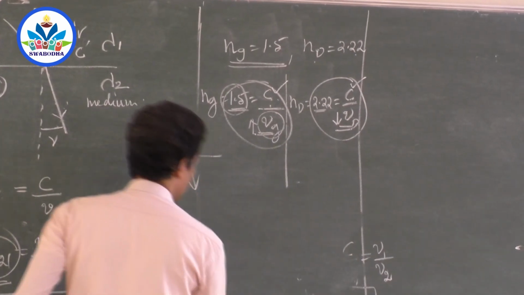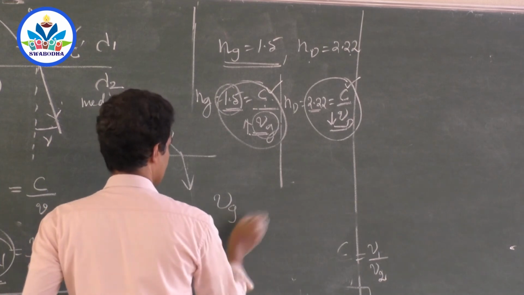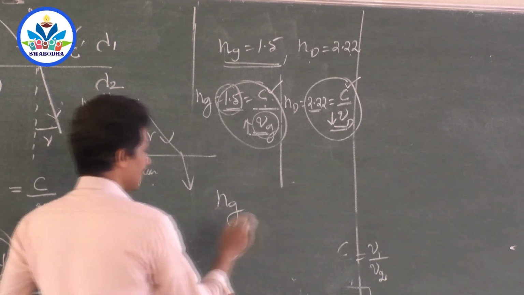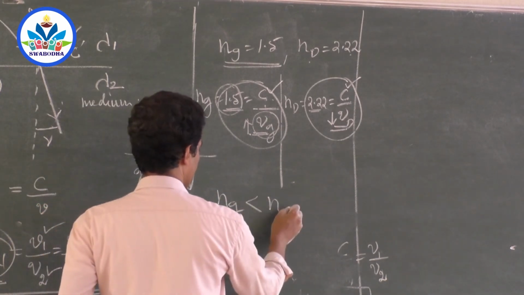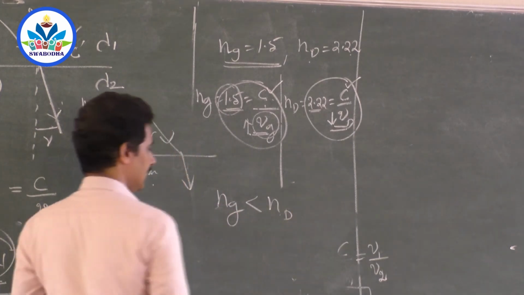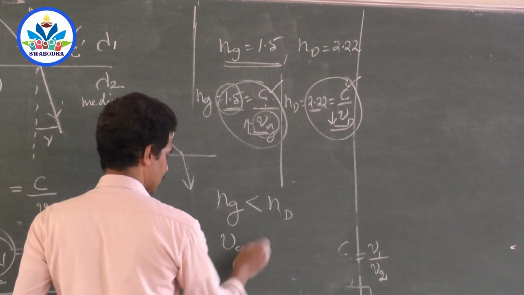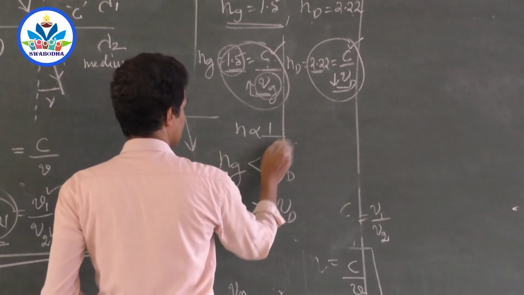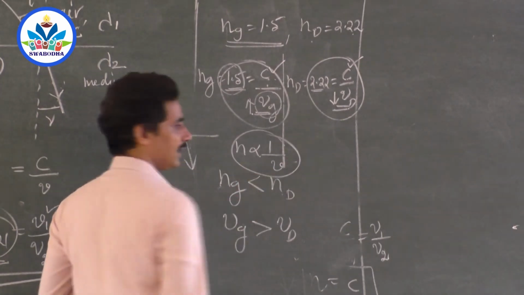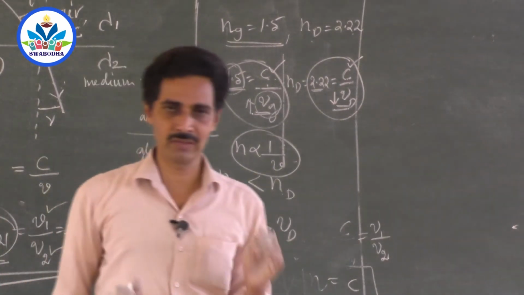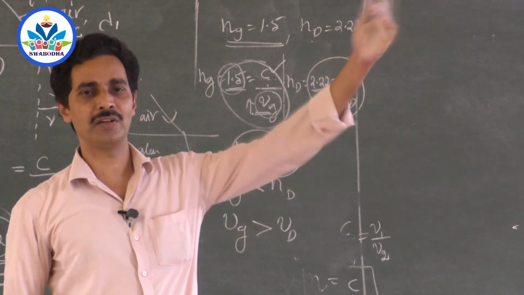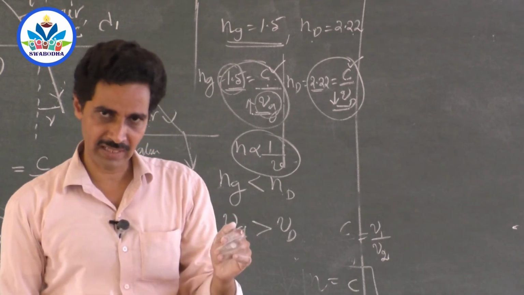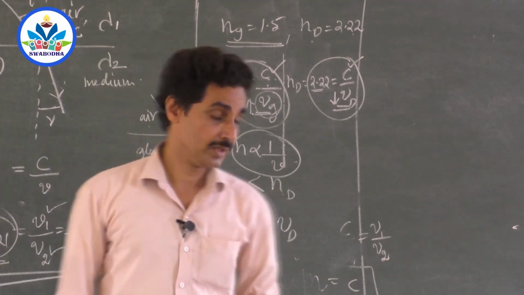So you can conclude it like this: if refractive index of glass with respect to air, that I don't write, is lesser than the refractive index of diamond, the meaning is velocity of light in glass should be more than velocity of light in diamond. Simply speaking, refractive index is inversely proportional to speed of light in the medium. So the final conclusion is, the more the refractive index for a medium, that constant value, it does mean that lesser is the speed of light in that medium compared to the other medium.